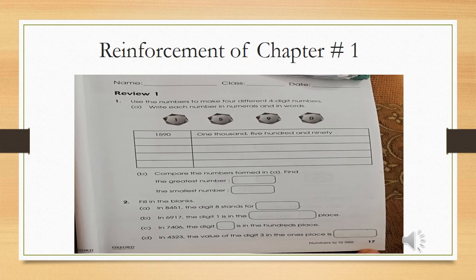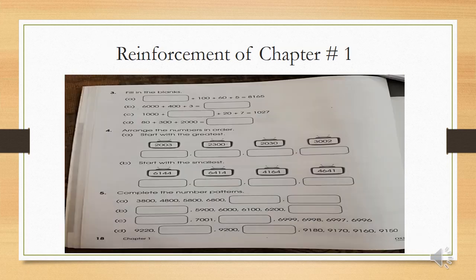Now in question number 2, fill in the blanks. You have to fill in the blanks, that in 8451 the digit 8 stands for 1000. Now you have to solve the remaining blanks. So class, on page number 18 of the workbook 3A, there is a question number 3. Fill in the blanks. That is dash plus 100 plus 60 plus 5 is equal to 6165. So in the dash you have to write 8000. You have to solve all the blanks like this.